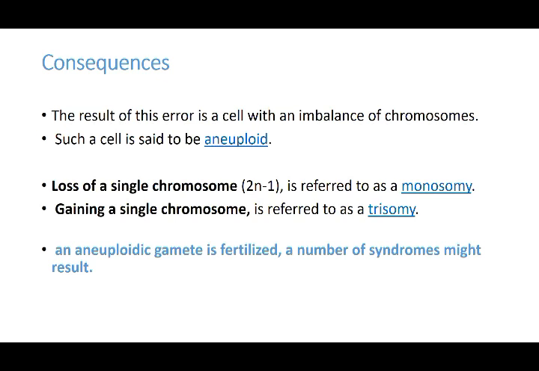If an aneuploid gamete is fertilized, from the mother or the father or both, a number of syndromes might result. That means the baby that is born is going to show you features of that abnormality, and that is what we label as many factors together or many points which the baby shows. That is going to be labeled as a syndrome. So a number of syndromes might result.